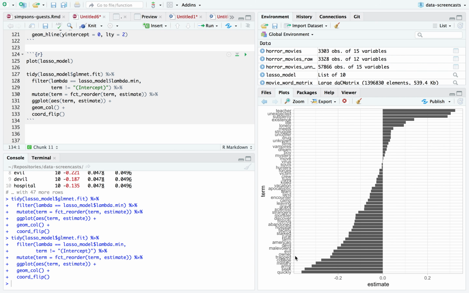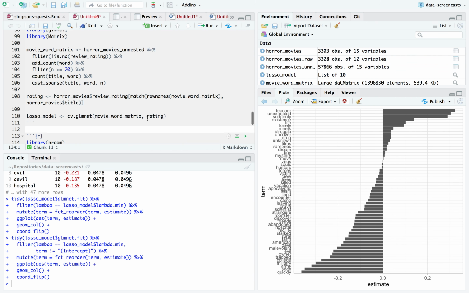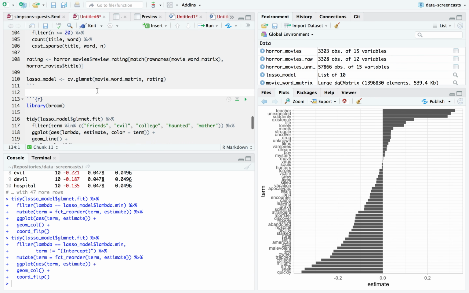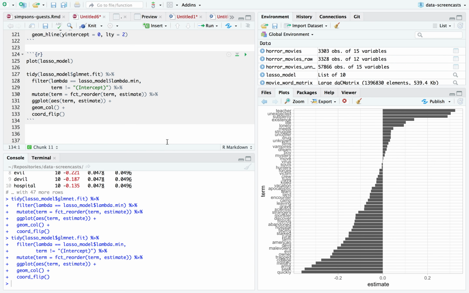All right, so remember earlier we saw some of these terms. We were filtering back then for ones that occurred at least 100 times, I think, but now we're filtering only for those that occur at least 20 times. But these are our largest terms.